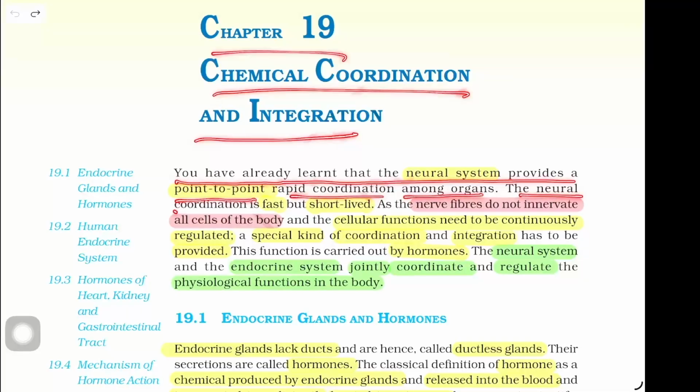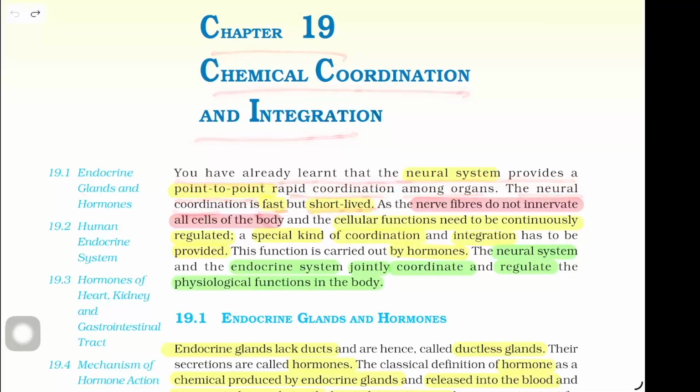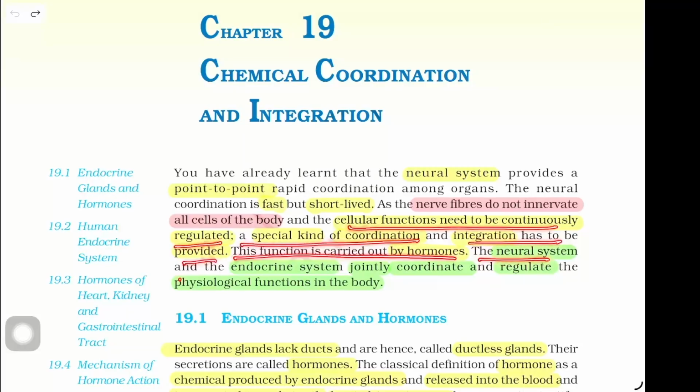The neural coordination is fast but short lived, as the nerve fibers do not innervate all cells of the body, and the cellular function needs to be continuously regulated. A special kind of coordination and integration has to be provided. This function is carried out by hormones. The neural system and the endocrine system jointly coordinate and regulate the physiological function in the body.